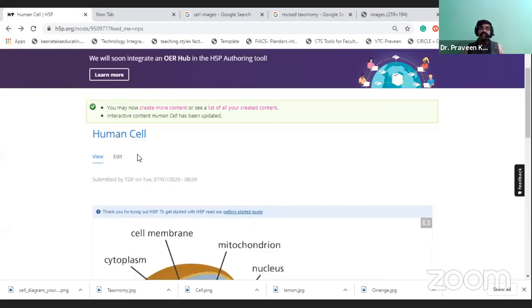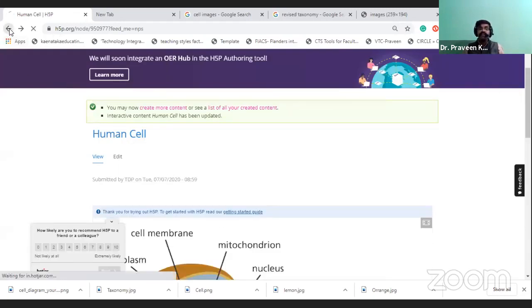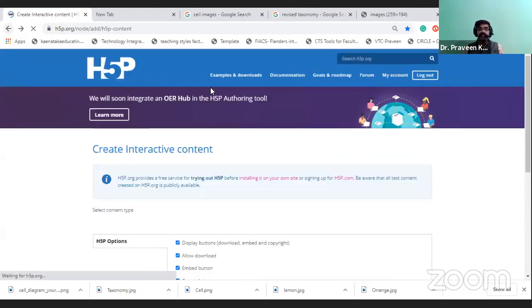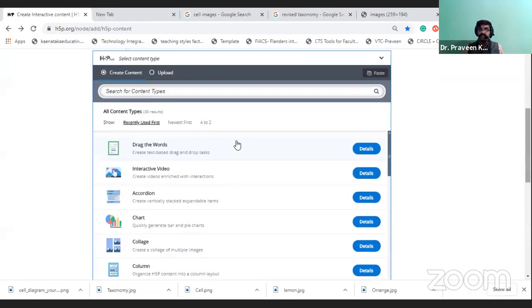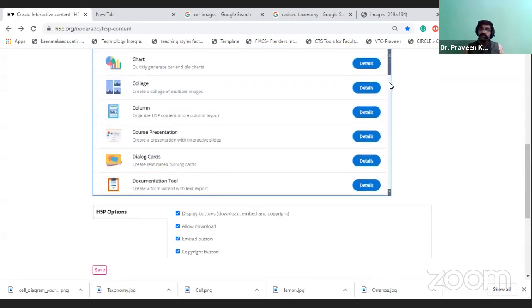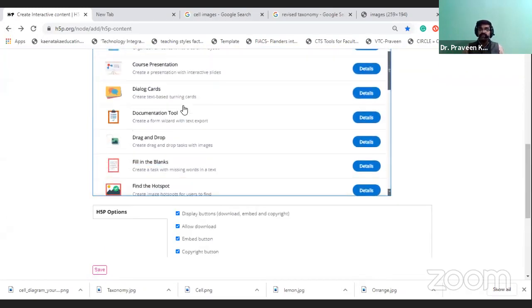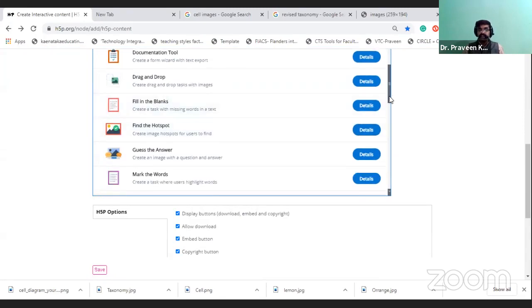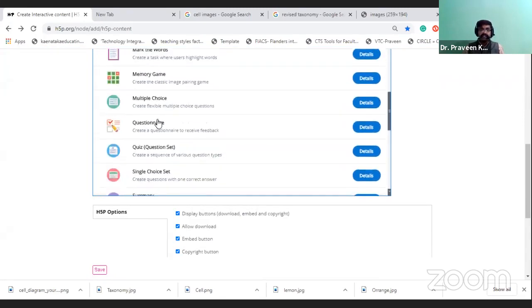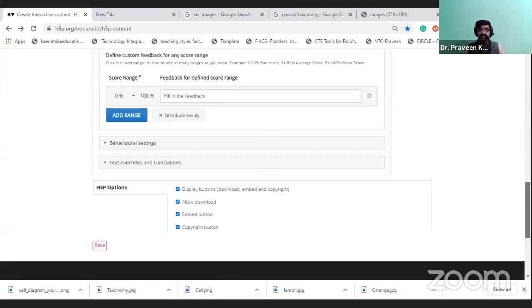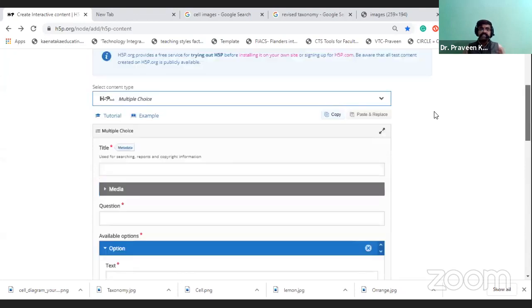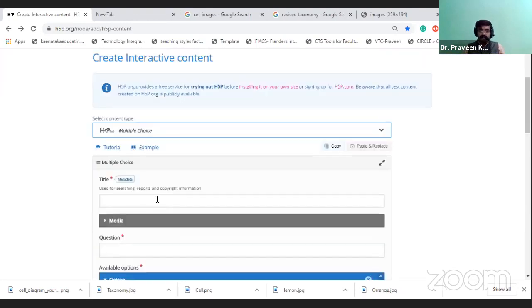So based on this information and the different types of interaction, we can create the interaction information. See, there is a collage, which is also very useful. The drag and drop we already tried out, and then multiple choice questions are there. Multiple choice questions you can also add by using H5P.